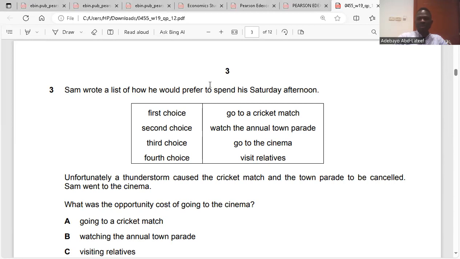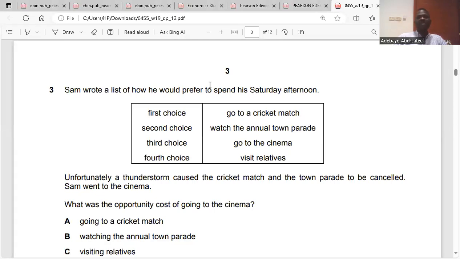Question 3. Sam wrote a list of how he would prefer to spend his Saturday afternoon. First choice is to go to a cricket match. The second choice was to watch the annual town parade. The third choice, to go to the cinema. And the fourth is to visit relatives. Unfortunately, a thunderstorm caused the cricket match and the town parade to be cancelled. So first choice and second choice are done, cancelled. Then he went to the cinema, which was the third choice. So what was the opportunity cost of going to the cinema?